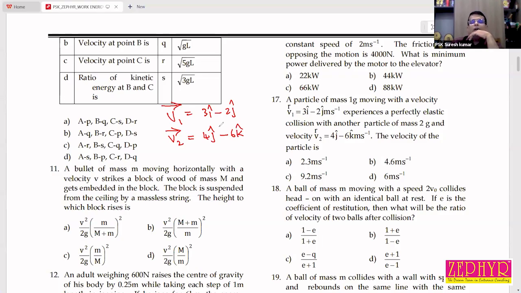The velocity of the particle is... I think you need to find the velocity of the first particle.